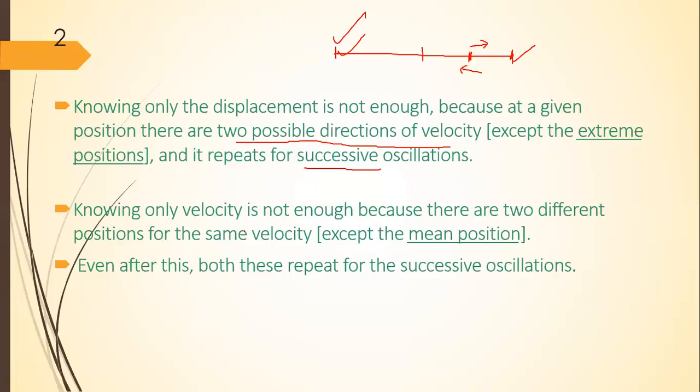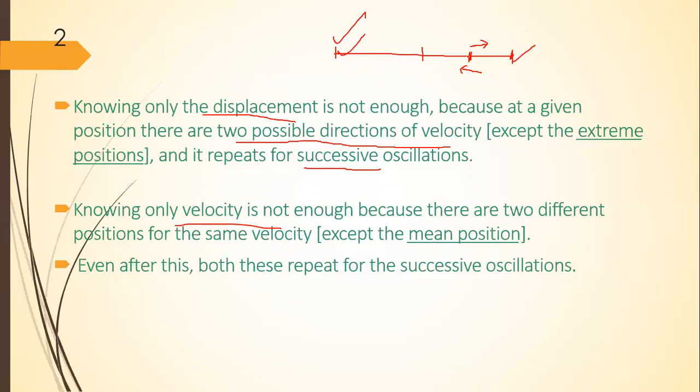Knowing only velocity is not enough, just like knowing only displacement is not enough. Knowing only velocity is not enough, because there are two different positions for the same velocity, except the mean position. At the mean position, displacement will be 0. But at all other positions, velocity will have the same value for two different positions.